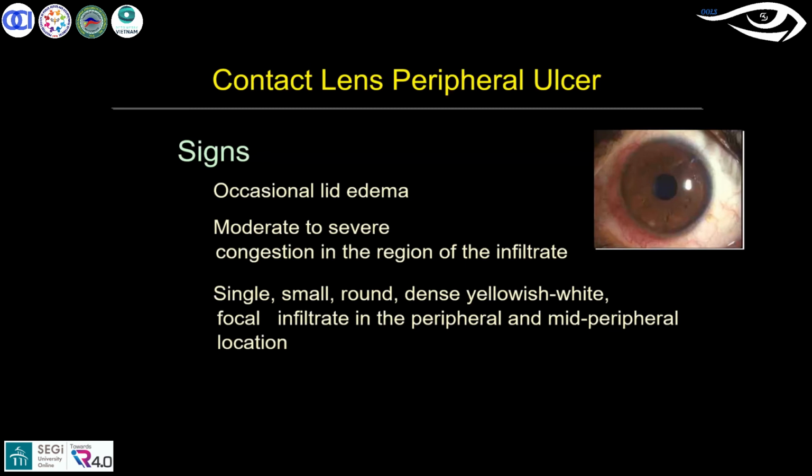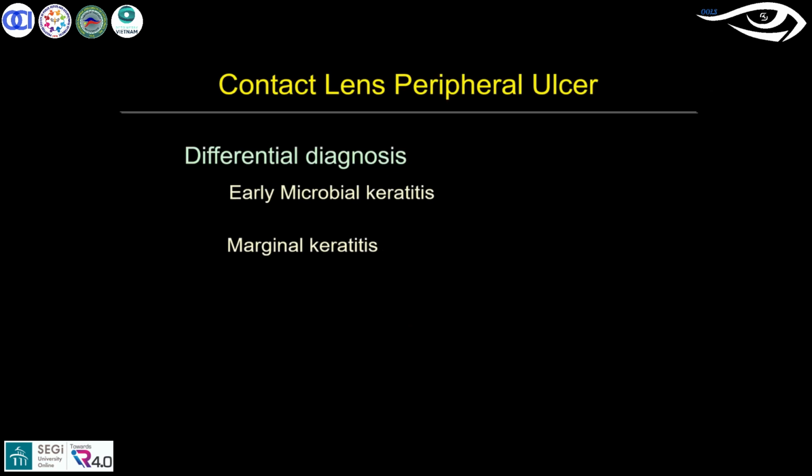If the infiltrate occurs in the peripheral midfield area and is round, circular, dense, yellowish white, and 1 mm. So when it comes to the contact lens peripheral ulcer, you tend to see the differential diagnosis of early microbial keratitis or marginal keratitis.